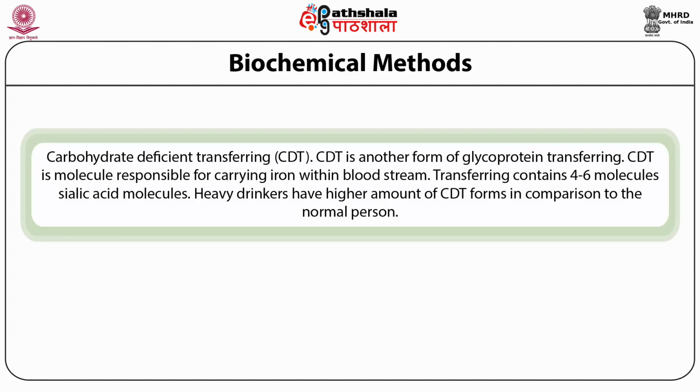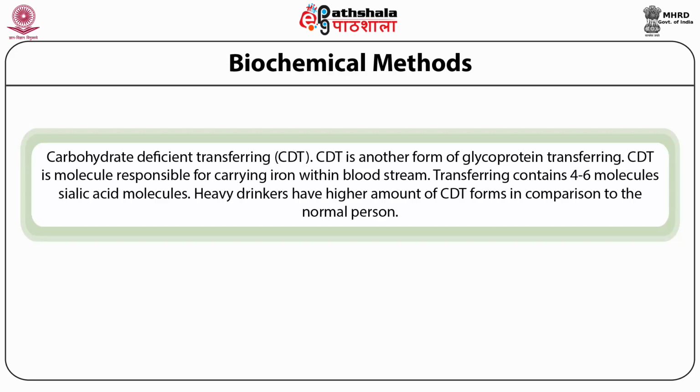The next marker is CDT, carbohydrate deficient transferrin. CDT is another form of the glycoprotein transferrin. It is a molecule responsible for carrying iron within the bloodstream. Transferrin contains 4 to 6 molecules of sialic acid. Heavy drinkers have a high amount of CDT in comparison to a normal person.